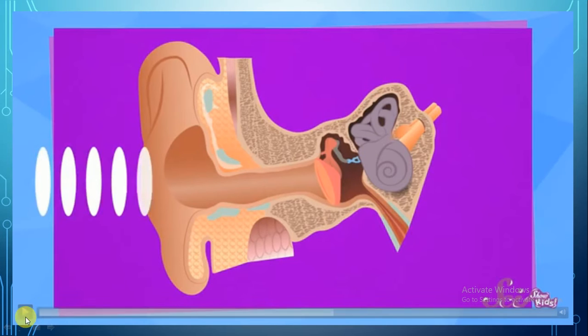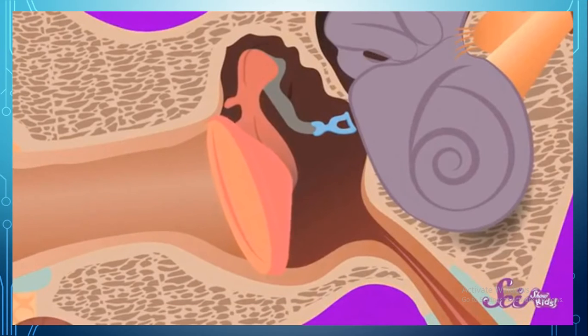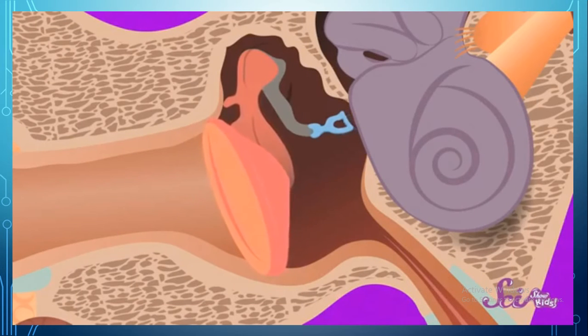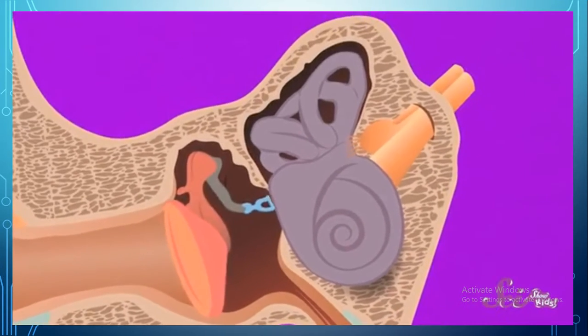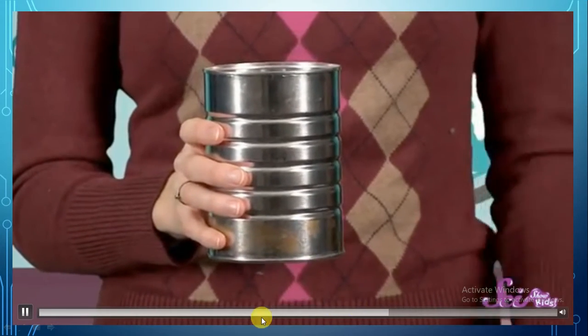Okay, so let's continue. Our ears, they make this part of our ear vibrate. The vibrations keep going, moving even deeper into our ear until they finally get to the spot that sends a message to our brain. And that message says, "Hey, we're hearing something!" Now, who's ready to make some vibrations? We can make a kind of musical instrument that will help us to see the vibrations that we make. All we need is an empty can, like a coffee can, and a rubber band that's just big enough to